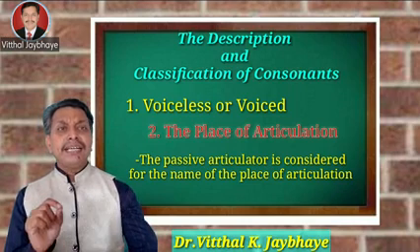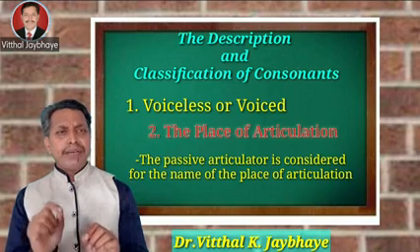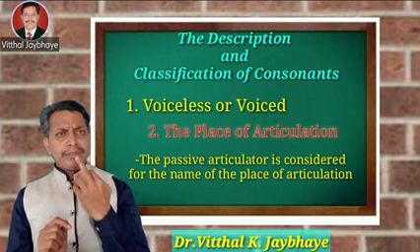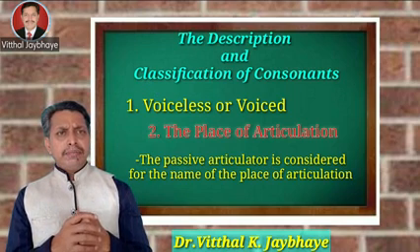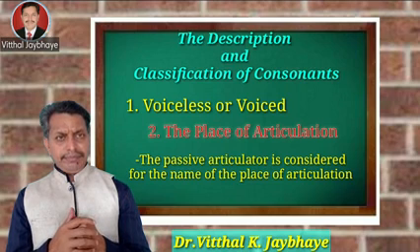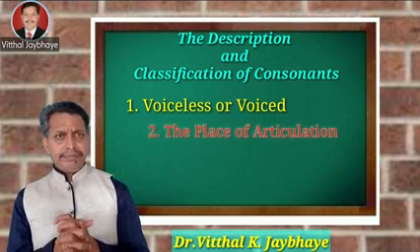For example, with the help of two lips, the sounds produced, p and b, are called bilabials. So this is about the place of articulation.